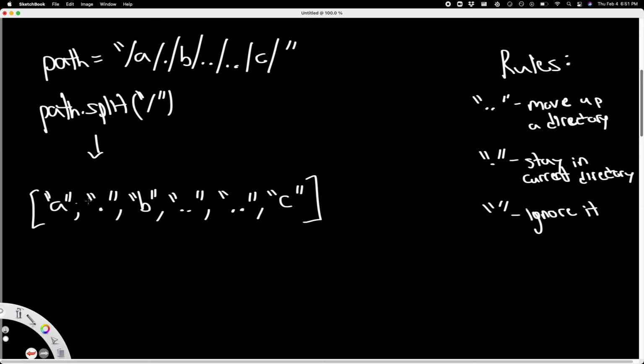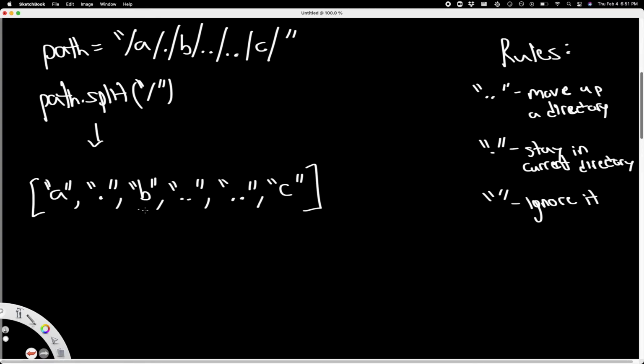So now let's move through this array and see, by going off of our rules, what the output would be. So we're currently at A. That's fine. That's just a directory. So we move on A. And now we go to our second element, which is a period. It is stating current directory. So we don't move anywhere. We stay at A. So that's done. Now we're at B. It's another directory, so we move directly to it.